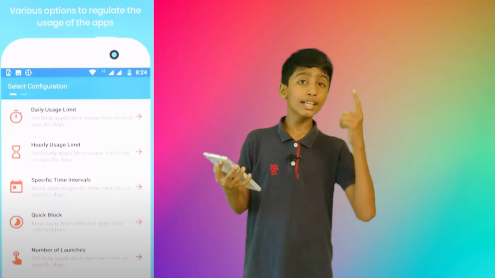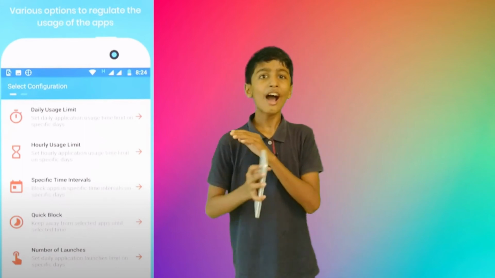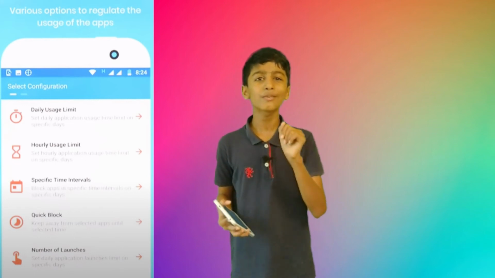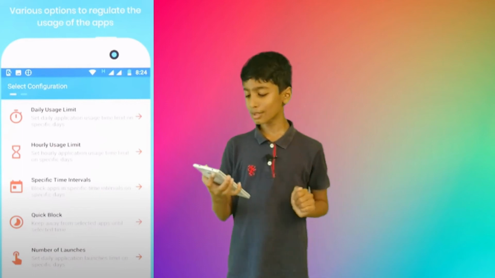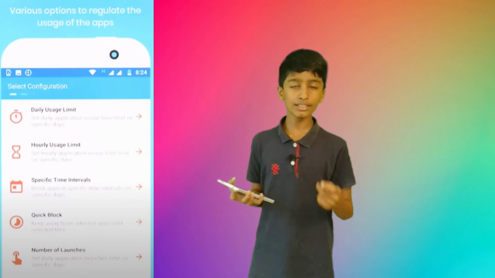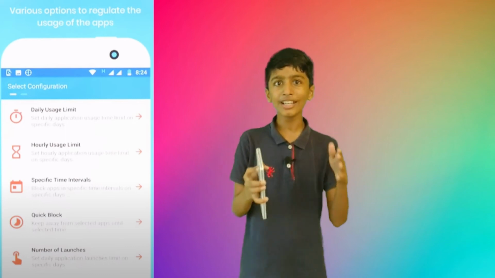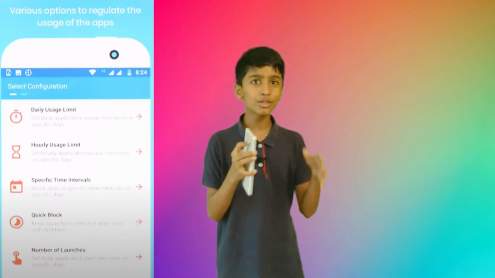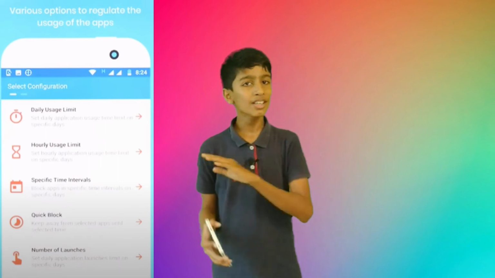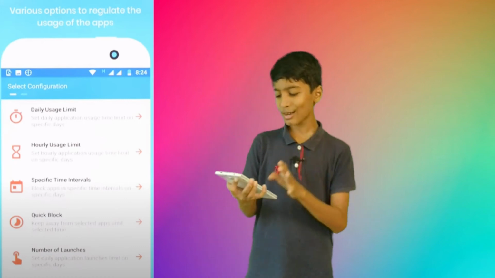And you can set a daily usage limit. If you set 2 hours, I will use the phone only 2 hours. After 2 hours it blocks the phone. After that, even if you try to turn it on, you will not be able to use it. And there is an hourly usage limit and specific time interval, yes. You can set it like 20 minutes, because after that my eyes will be very strained, so I should get an interval. If you set it like that, after 20 minutes you will not be able to use your phone for 5 minutes. That's how it helps.